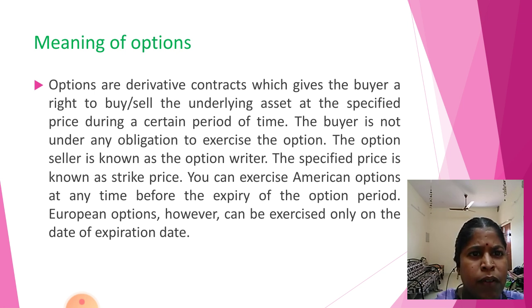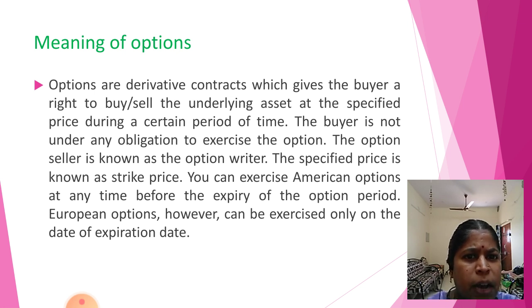The buyer of the share or something has the right to buy or sell the underlying asset at a specified price during a certain period of time. The buyer is not under any obligation to exercise the option; the buyer is not bound to sell or buy the shares during the particular period. The option seller is known as the option writer. So there is an option for the buyer. The specified price is known as the strike price.